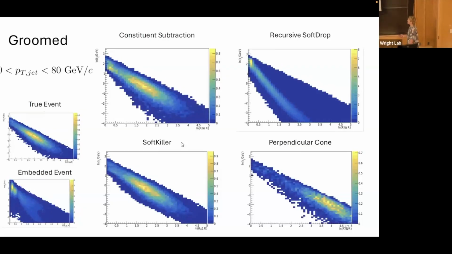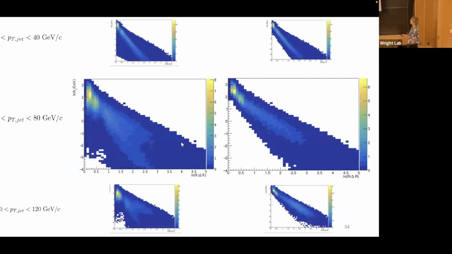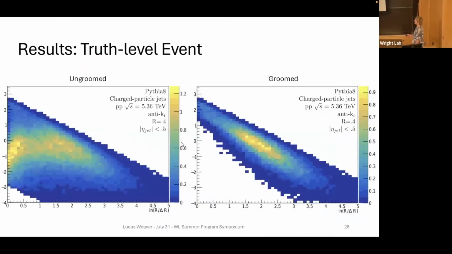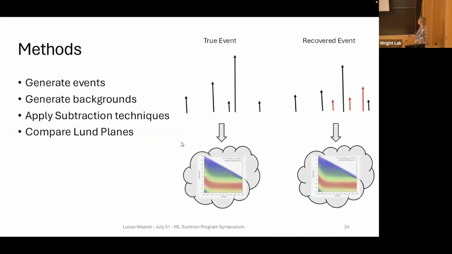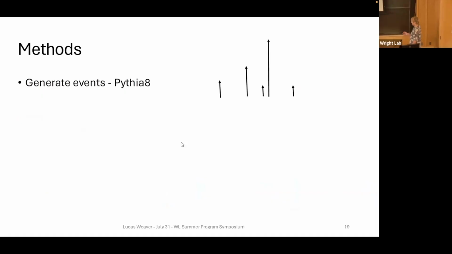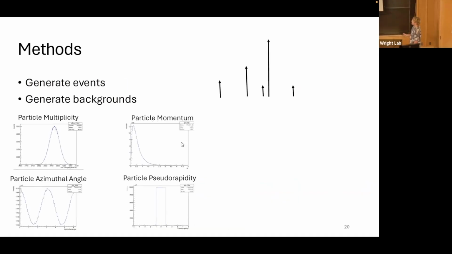So the backgrounds come from specs that we've seen in real ALICE heavy ion collisions. Here they are. So we know how many particles are in these backgrounds, what their momentums are, and what their distributions in angular space are. We have these distributions that define those things. For every background we want to generate, we just sample from the distributions to find out what the momentum and distribution of each particle is going to be like.